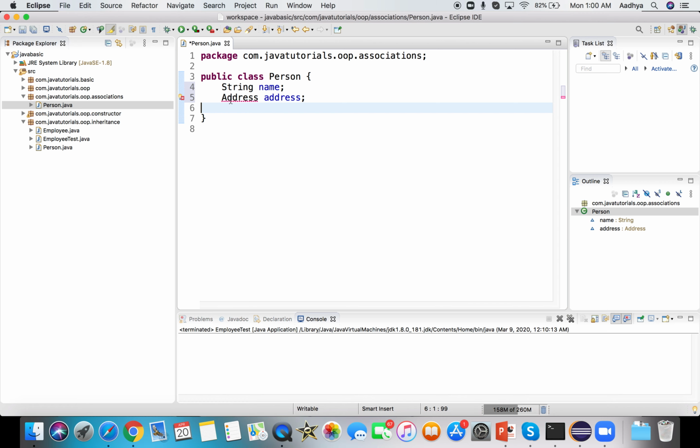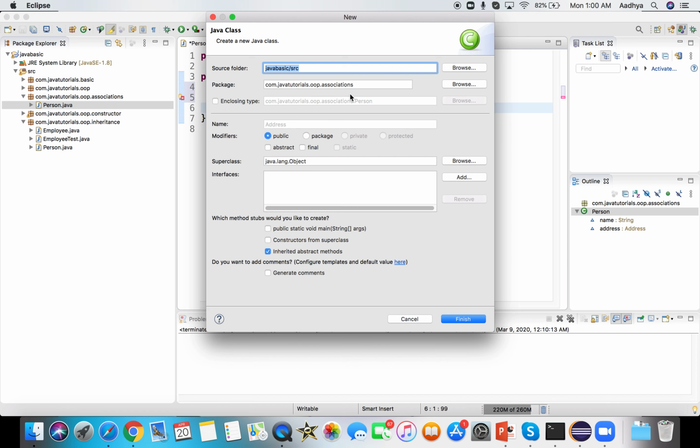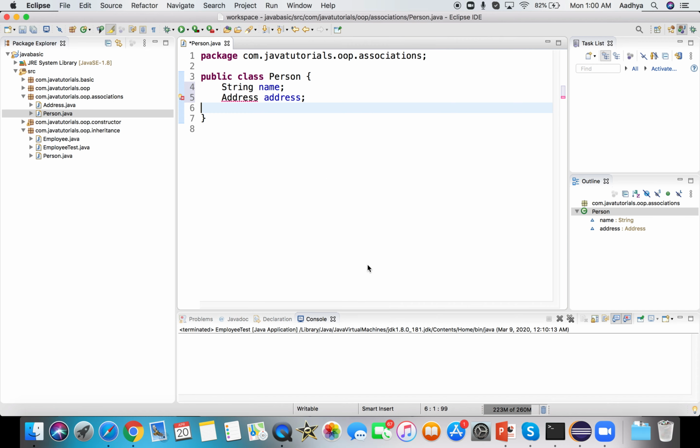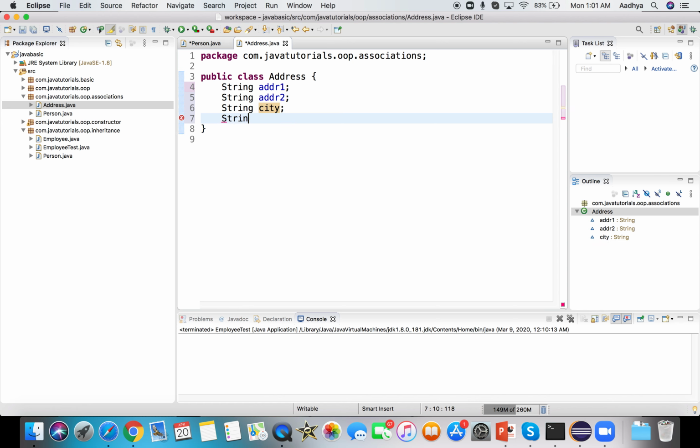I have not created the address class yet, so you have to create one more. So I'm just saying create a class address. That's fine, it can reside in association. So say finish. So the address class is created, and in the address class you can type string address 1, string address 2, string city, string state, and string zip. So I created some instance variables for the address class.